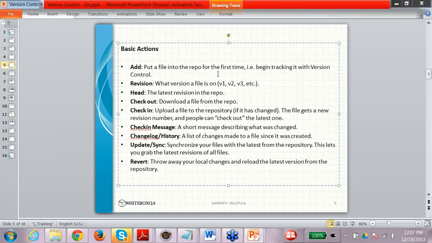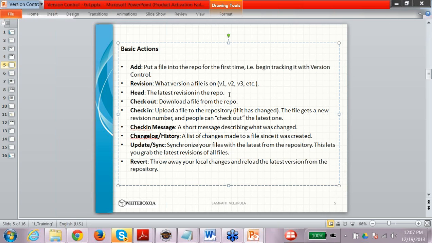So that is the first time I'm adding those things into the repository. Then the revisions are the various versions, version 1, 2 and 3. So you can actually revert back to a previous version also. Then head is the latest version in the repository, the one which is last committed. That would be your head revision.